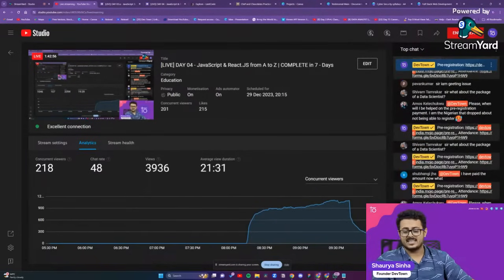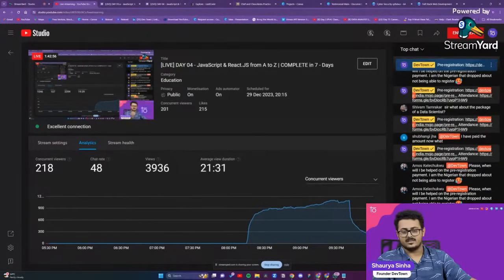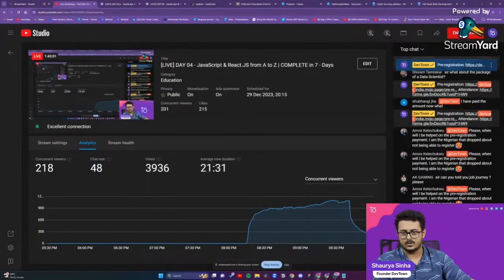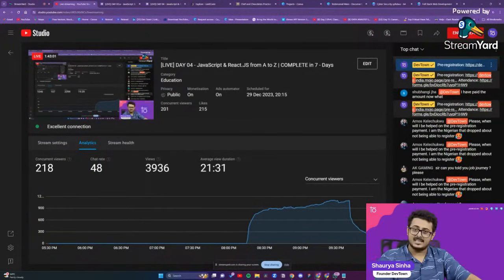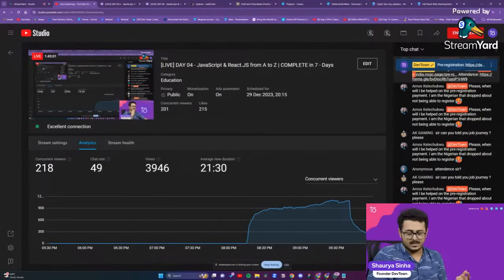What's the average package of a data scientist? So to become a data scientist, you first need to become a data analyst. Okay, if you don't have an experience of at least 3-4 months, bare minimum working as a data analyst.